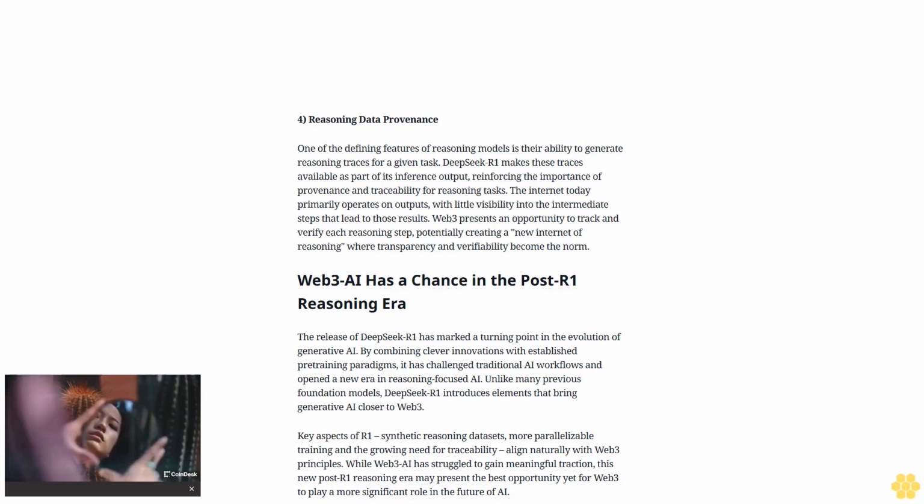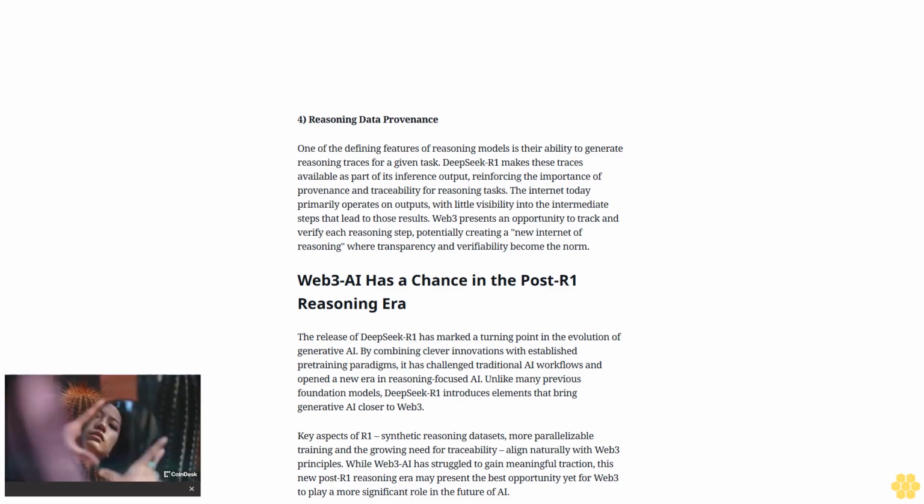For example, a 1.5B distilled R1 model could be embedded in a DeFi protocol or deployed within nodes of a DePIN network. More simply, we are likely to see the rise of cost-effective reasoning inference endpoints powered by decentralized compute networks. Reasoning is one domain where the performance gap between small and large models is narrowing, creating a unique opportunity for Web3 to efficiently leverage these distilled models in decentralized inference settings.